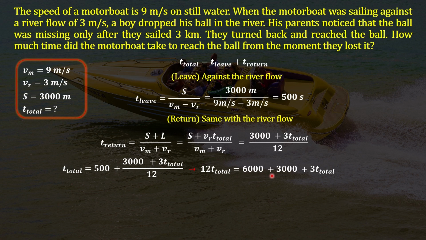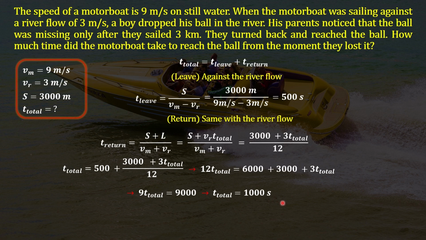So 6,000 plus 3,000 will be 9,000. And we can also subtract 3 t total from both sides of this equation. Then we'll get this equation. From here we can simply find t total. It is 9,000 divided by 9. And it will be 1,000 seconds.